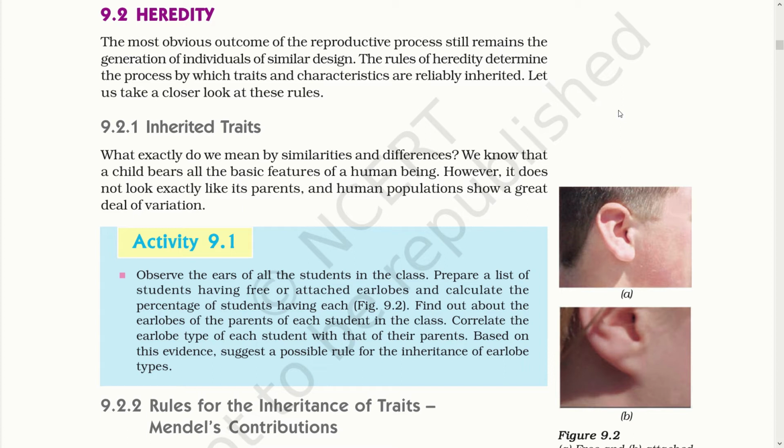So, dear students, before studying heredity, we should always keep in mind that any type of reproduction shows variation but maintains a similar body design. Thus, heredity is a process which involves two main aspects of variation: traits and characteristics of the new individual. Inherited traits means the variation found in the new individual with all the basic similarity of its parents. Now, for that, let's understand an experiment conducted by Mendel.